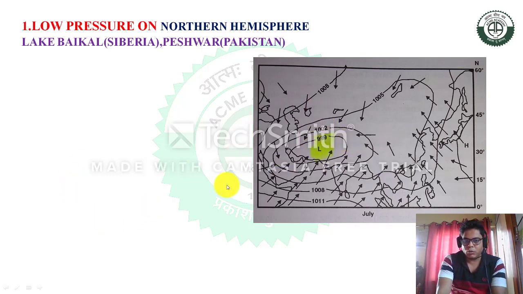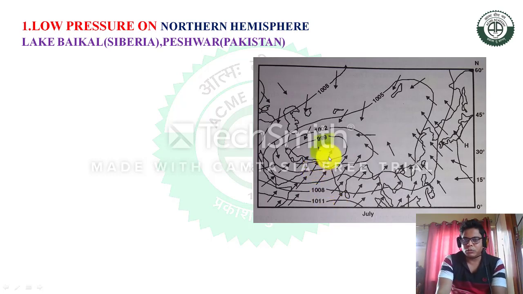So a low pressure belt develops in this area, and the ITCZ, the intertropical convergence zone, slowly shifts towards this area, and a low pressure belt is easily observed. And in the southern hemisphere, below the equator, there is a high pressure.